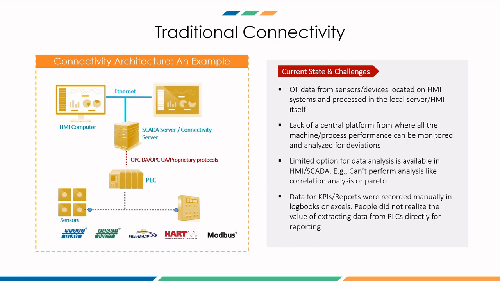So with IoT coming in, we can very easily eliminate all of this manual work, and then of course machines can directly send this data. And with analytics capabilities, continuous data coming in from machine PLCs and sensors can be analyzed to predict if something is going to go wrong with the equipment, process, or product. So now the question is how this traditional connectivity setup has changed with IoT coming in, and how can this data from machine PLCs and sensors be integrated onto a central platform.